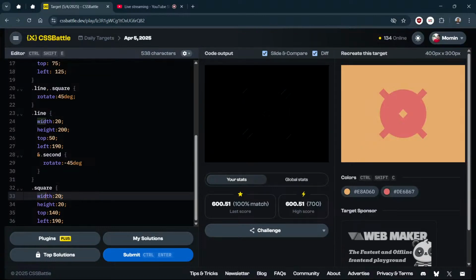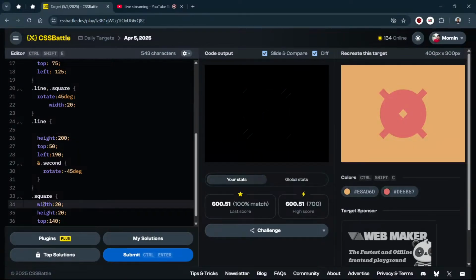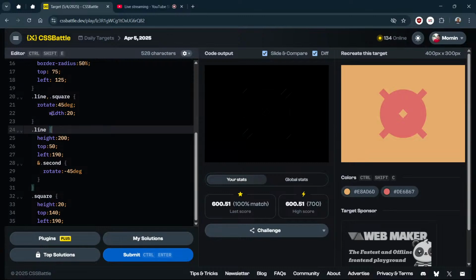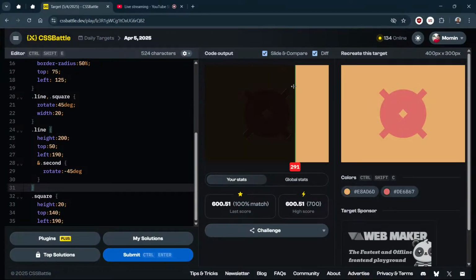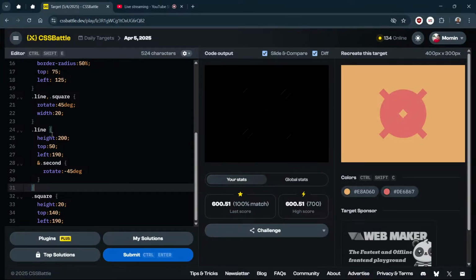Yeah, line and square have same width, that also we can move there, right? It was not for nothing. Now it will make some sense, right? It's still 100% matching.